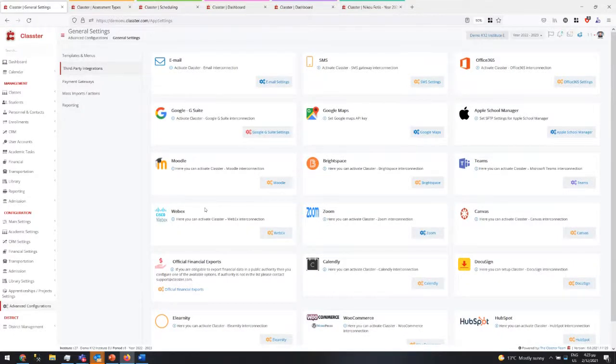And a new thing that comes in integrations at the beginning of next year is Turnitin for assessments, in order to check the content for plagiarism using Turnitin.